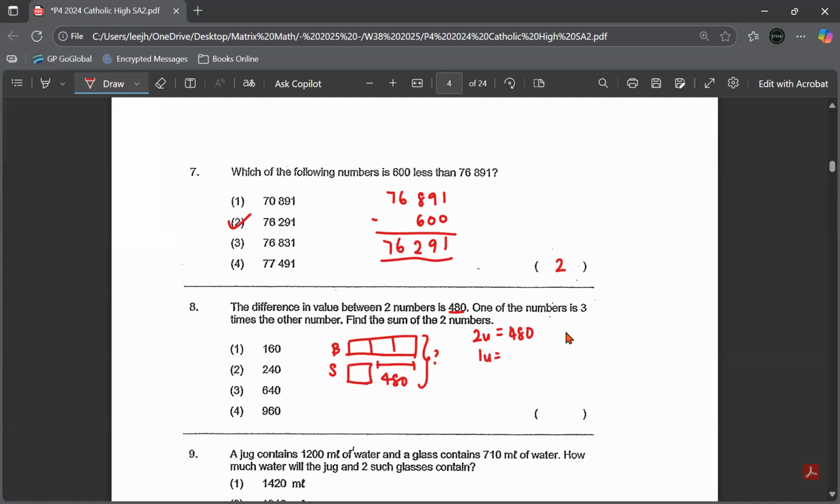Remember, always look for 1u. 480 divided by 2, which gives me 240. But I want to find the sum, means how many units are there altogether? There are actually 6 units. So 240 times 6. Your answer will be 960, which is number 4.